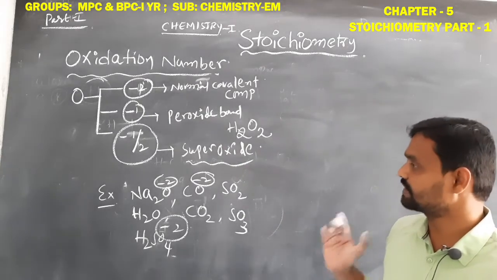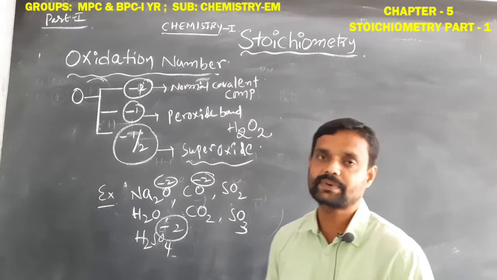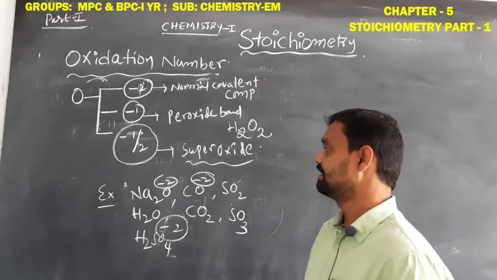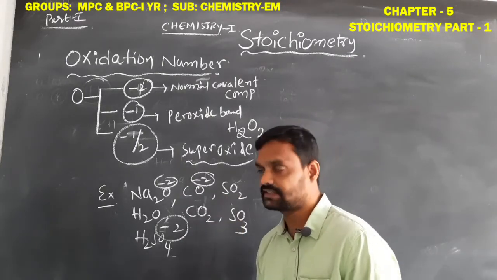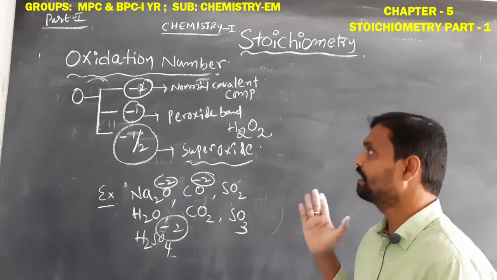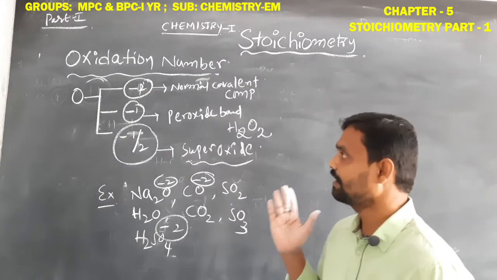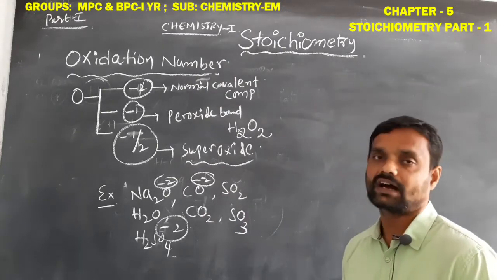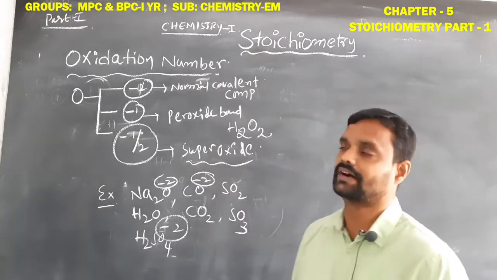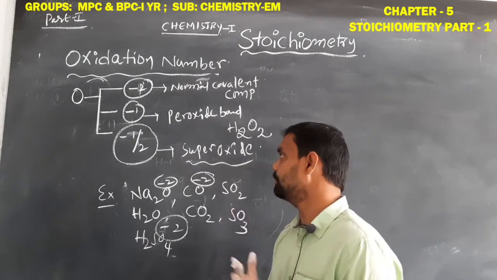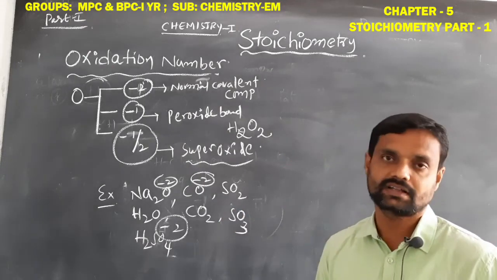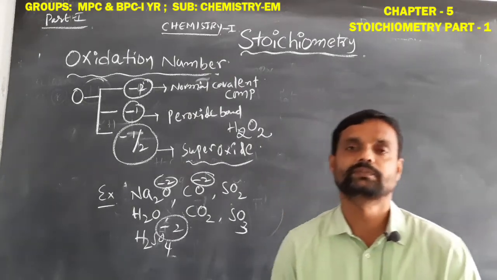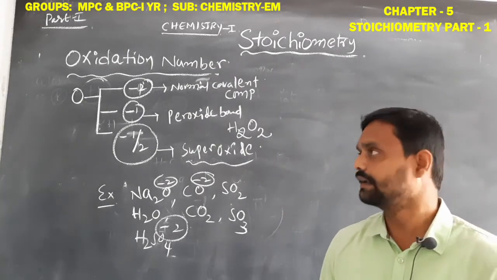In our subject, nearly 90% of the compounds are normal covalent compounds like this. In these compounds, oxygen oxidation number is constant, that is the -2 oxidation number. Only in a few compounds is it involved in the peroxide bond. On that condition, it will show -1. Only in a few compounds will it form the superoxide bond. On that condition, it will show -1/2 oxidation number.